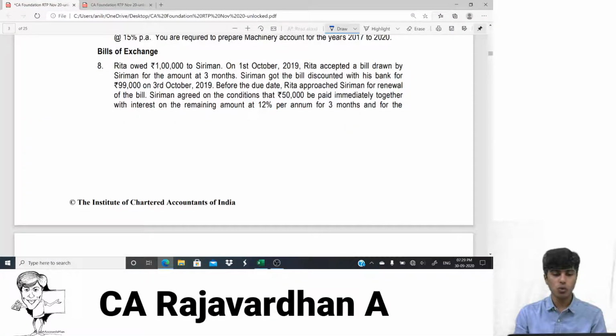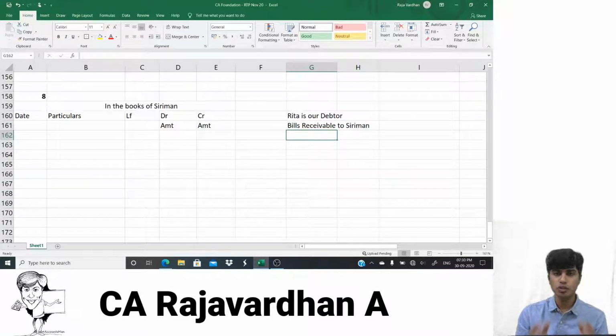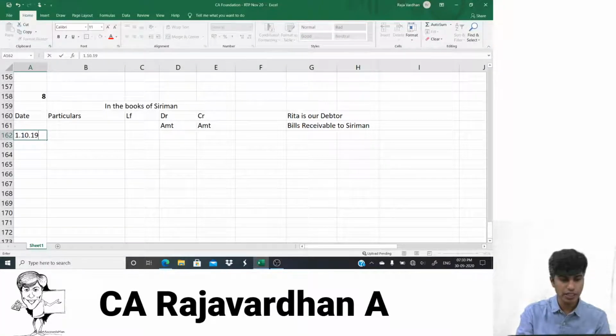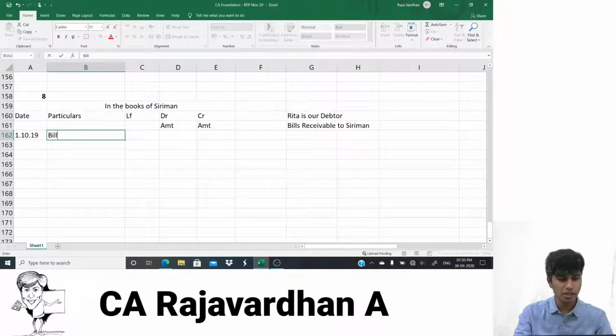Okay. So Rita owed 1 lakh rupees to Siriman. On 1st of October, Rita accepted a bill drawn by Siriman. So bills receivable is to us. We raise a bill, Rita signs it and then gives it back to us. We should only see it from Siriman's perspective. This is happening on 1st of October, so I'll write 1st of October 2019. Bill is being received. Bills receivable is an asset. When an asset is increasing, we would have to debit it. So the journal entry will be